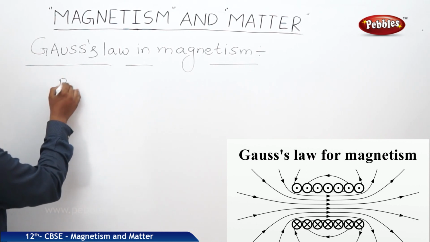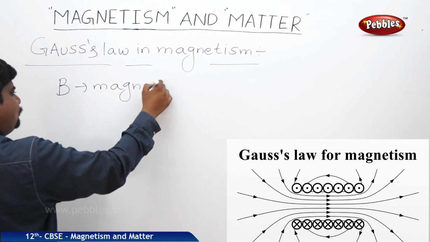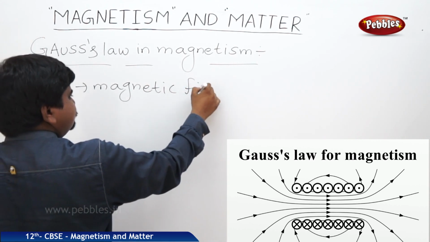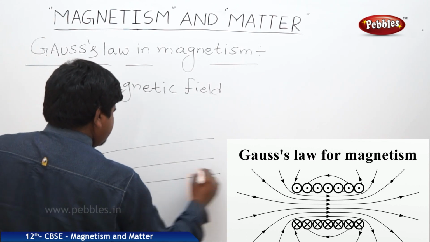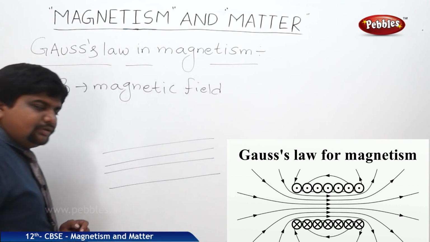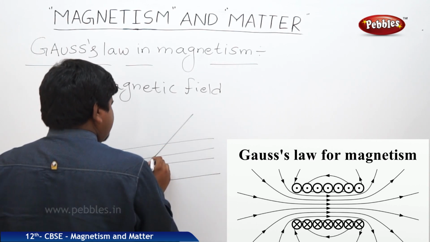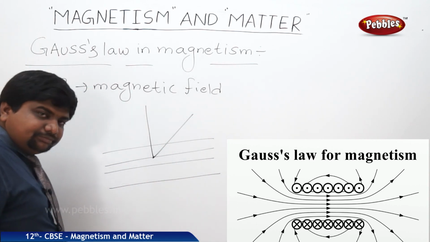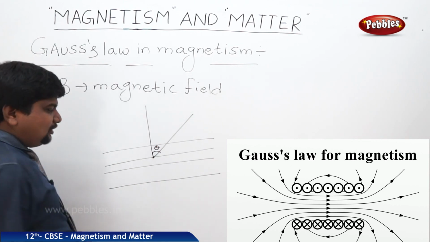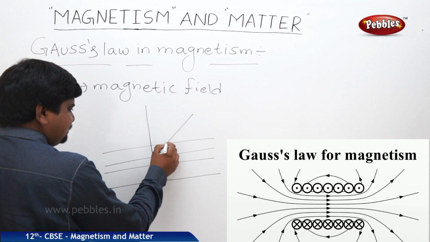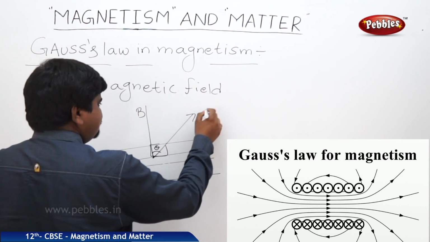So with respect to that, Mr. Gauss discovered B, the magnetic field, and he considered one plane like this. We took one small element of the surface, this element is ds, and this is the B, this is the ds.